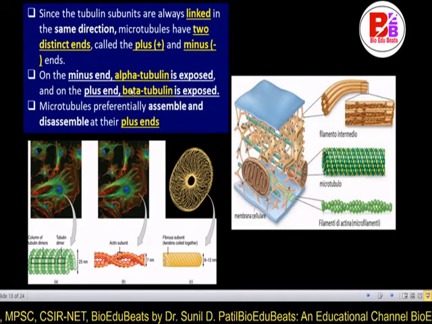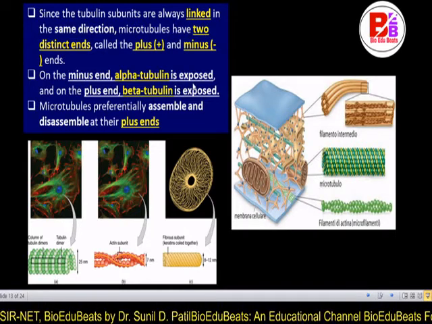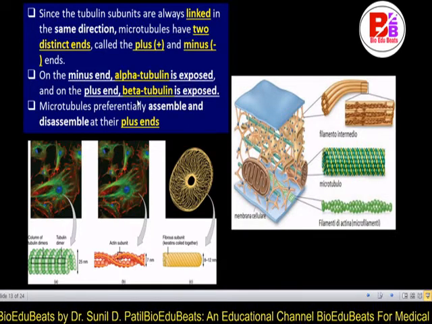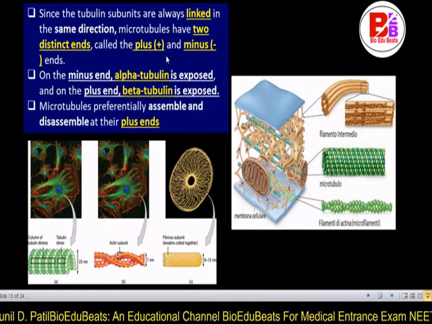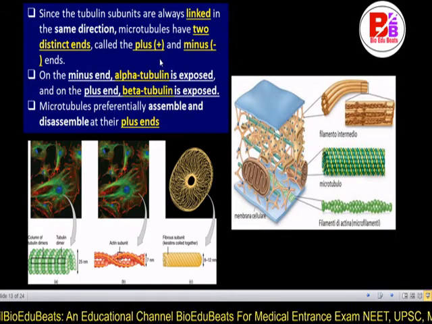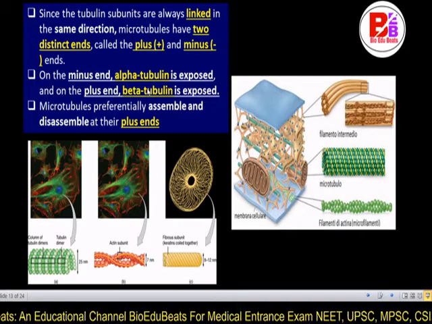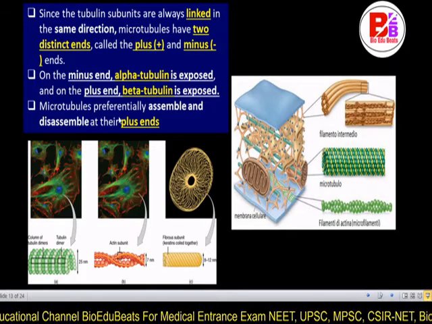On the minus end, alpha tubulin is exposed, and on the plus end, beta tubulin is exposed.